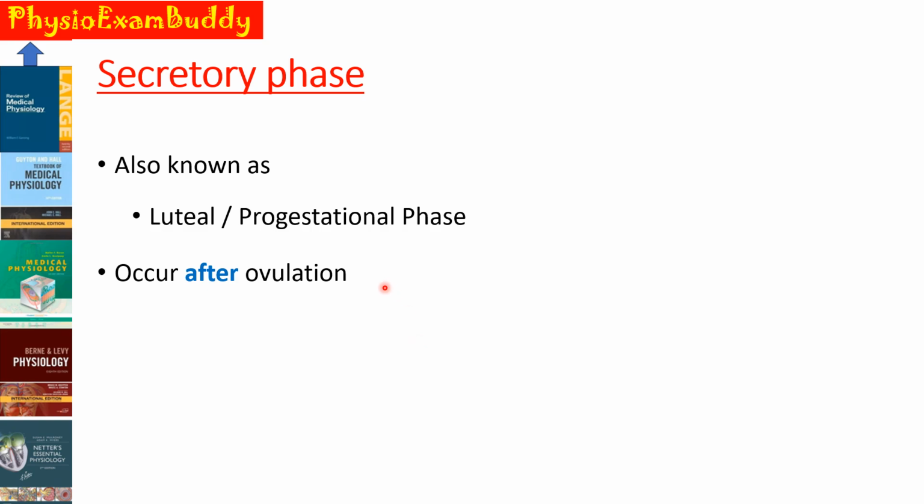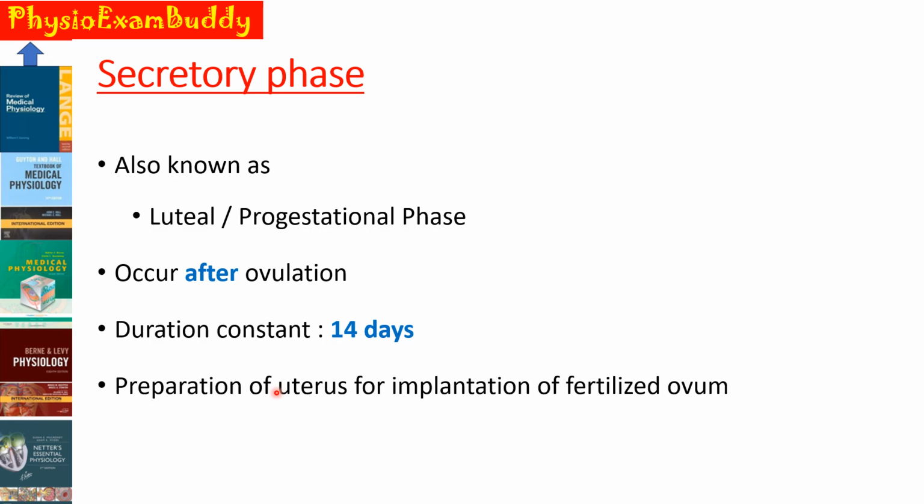Proliferative phase is usually followed by the secretory phase, which is also known as the luteal or progestational phase, and it usually occurs after the ovulation. And the duration of the secretory phase is constant. It is not like the proliferative phase. Here the duration is constant, that is 14 days. And it is during this phase that there occurs preparation of the uterus for implantation of the fertilized ovum.